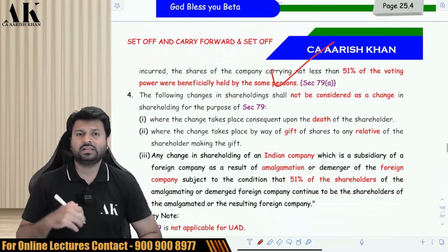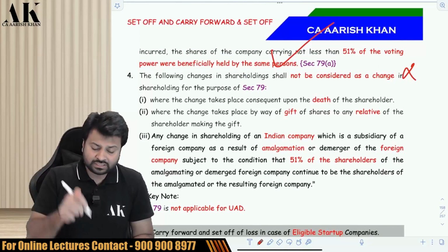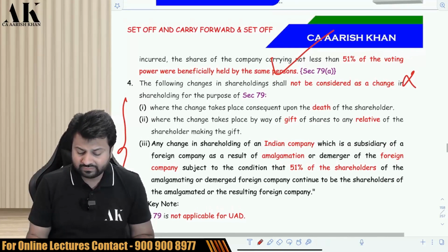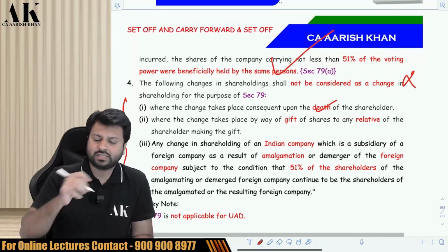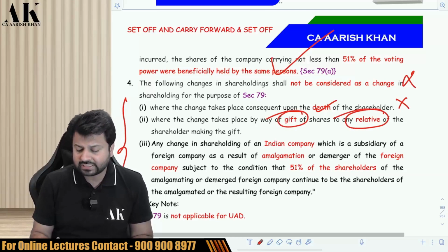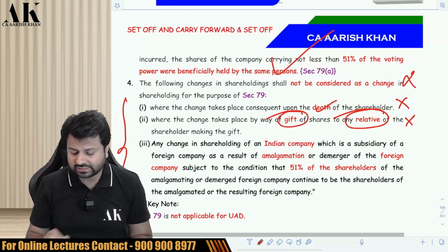Okay. Now, there are certain changes which the government does not consider as a change. It means if they are changing because of these reasons, then you do not consider that as a change. First, if there is a death of a shareholder and there is a change in the shareholding, that is not considered as a change. Second, if a gift of shares is given to relatives, if some shareholders have given a gift to the relatives, then that change is not considered as a change.